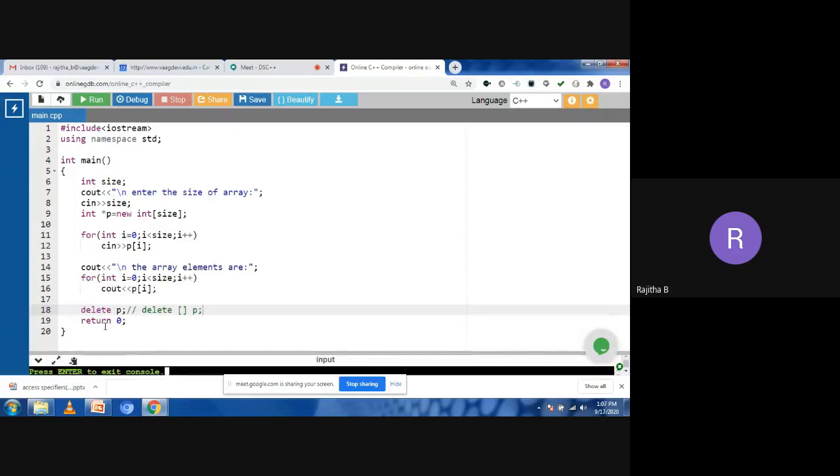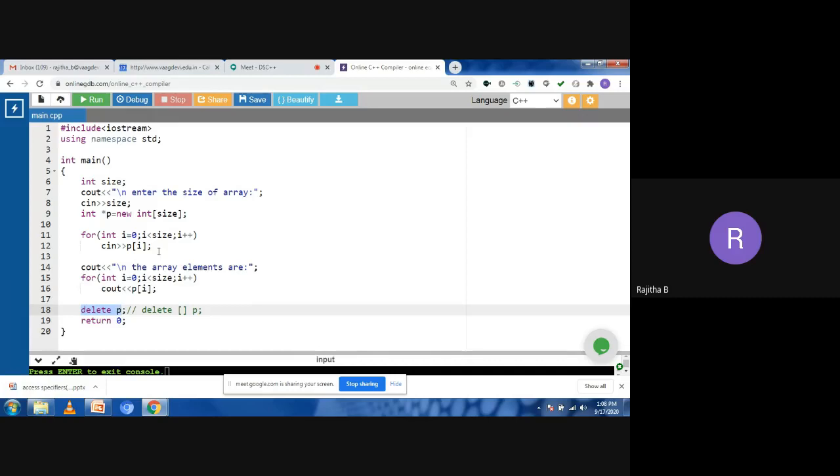So what is the use of this delete? After allocating the memory, you use it in this program and may modify some statements here. After completion of this program, you need to free that memory also. Why? Because you are using heap memory. So we always need to free the memory after completion of the program, after allocation. Is this clear, everyone?